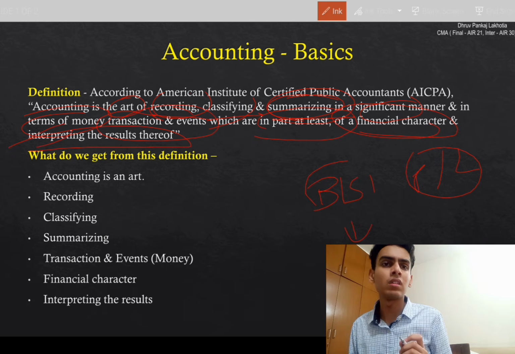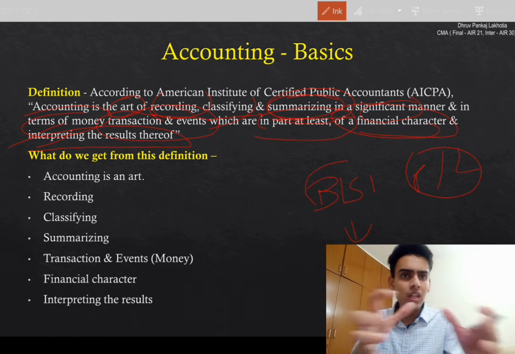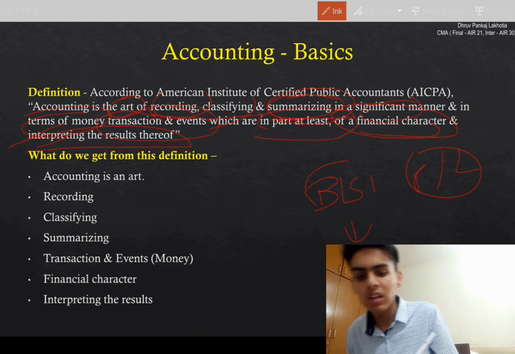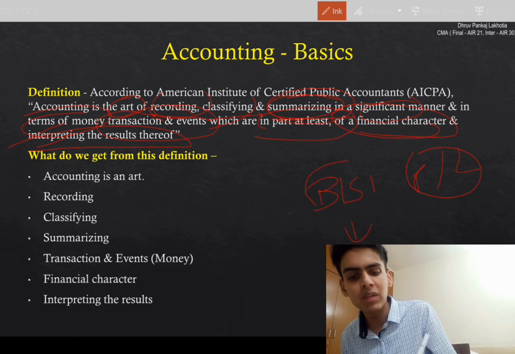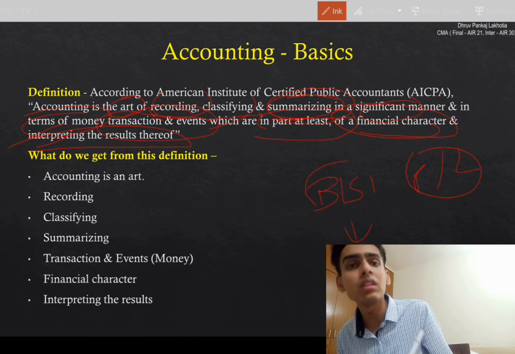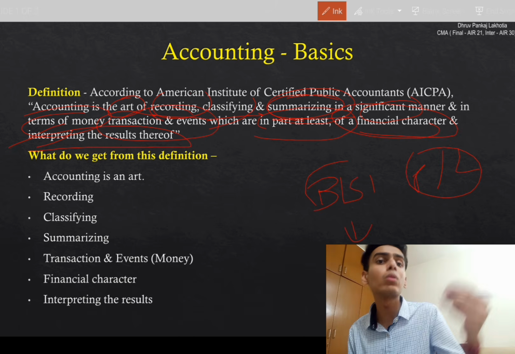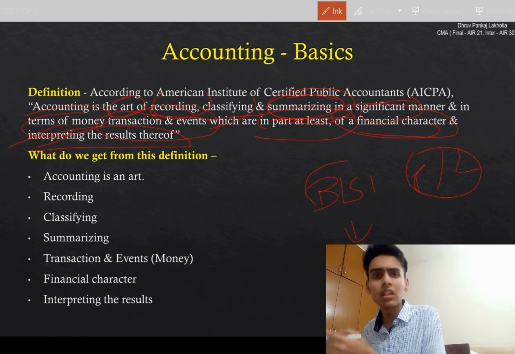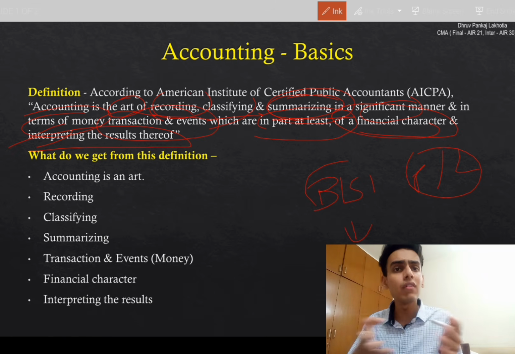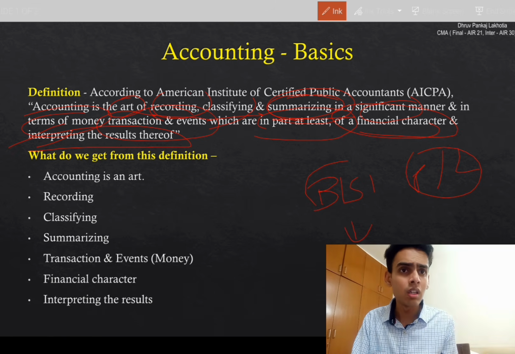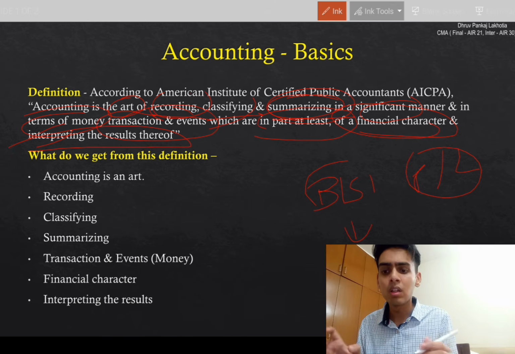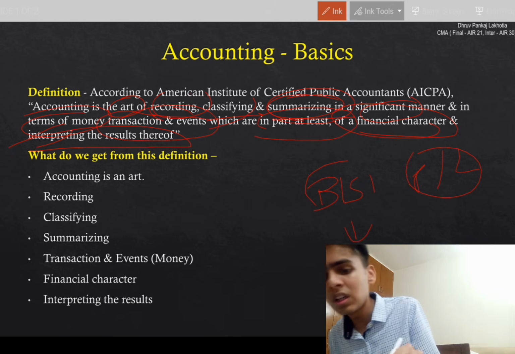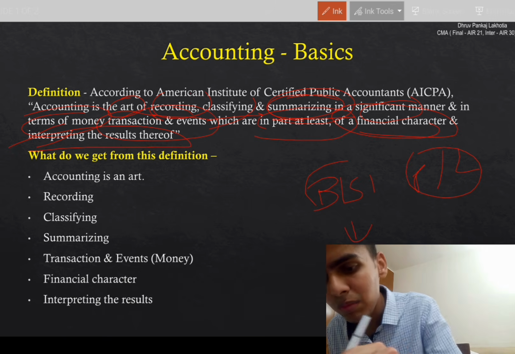What does interpreting mean? After that summarization, is my company growing, is my company drowning? What are the major goalies? What is a goalie? Growth over last year. What are our major variances? What are the areas we have to look at? What are the areas we are drowning in? This is interpreting. So what we started with, accounting is an art, I'm just going to clear this.